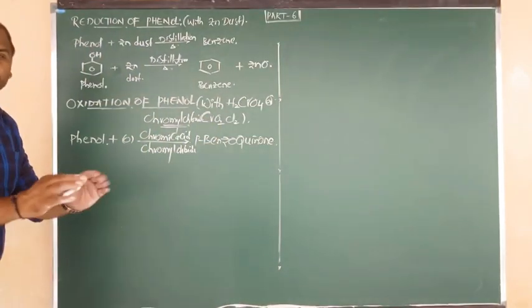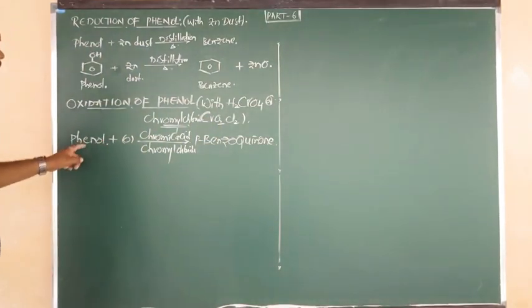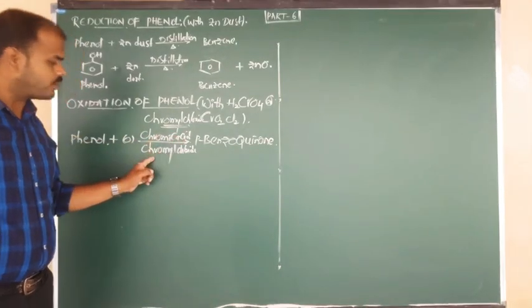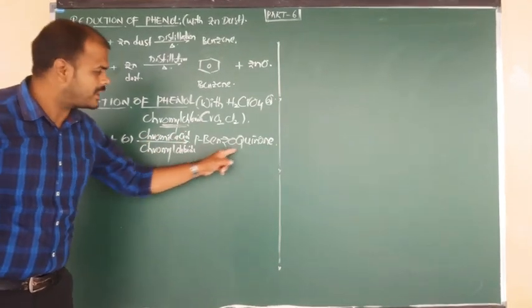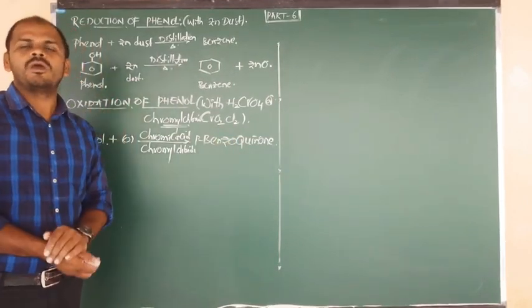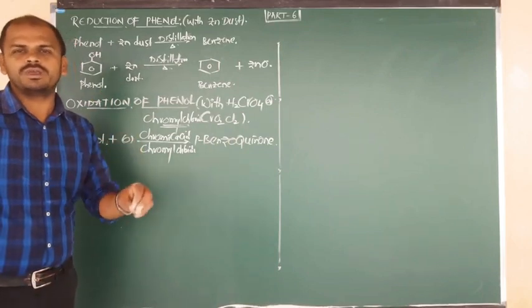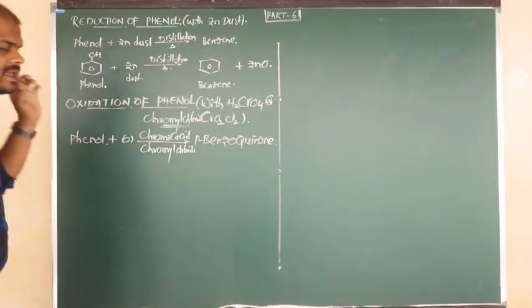Once again I am going to repeat the statement. Phenol on oxidation with chromic acid or chromyl chloride gives benzoquinone, or we can say para-benzoquinone. Now I am going to give you the reaction, I mean the equation.